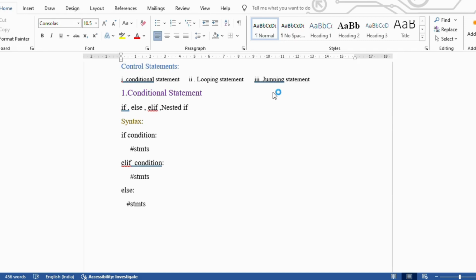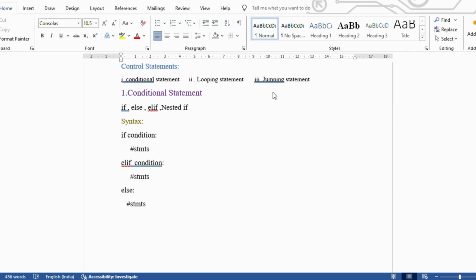Let's see what the syntax is. If condition, and whatever lines of code we want to write, then elif condition and lines of code, and else. Sorry, else only. Else will not have a condition, we just have to write some code, whatever we want to write.